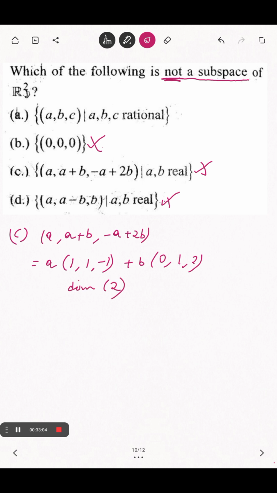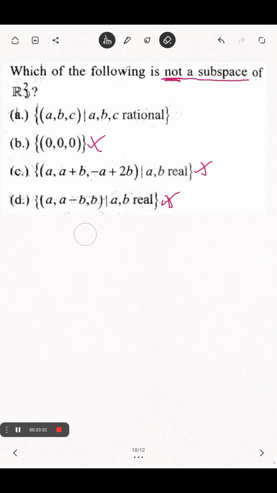So it's a subspace because you can easily check for any 2 elements. It is closed under addition. Also 0, 0 is in this set because A, B are real. If A, B are irrational, then this is not a subspace. But because they are real, this is a subspace. Similarly, this is a subspace. But A is not a subspace, which is what I am going to now discuss.